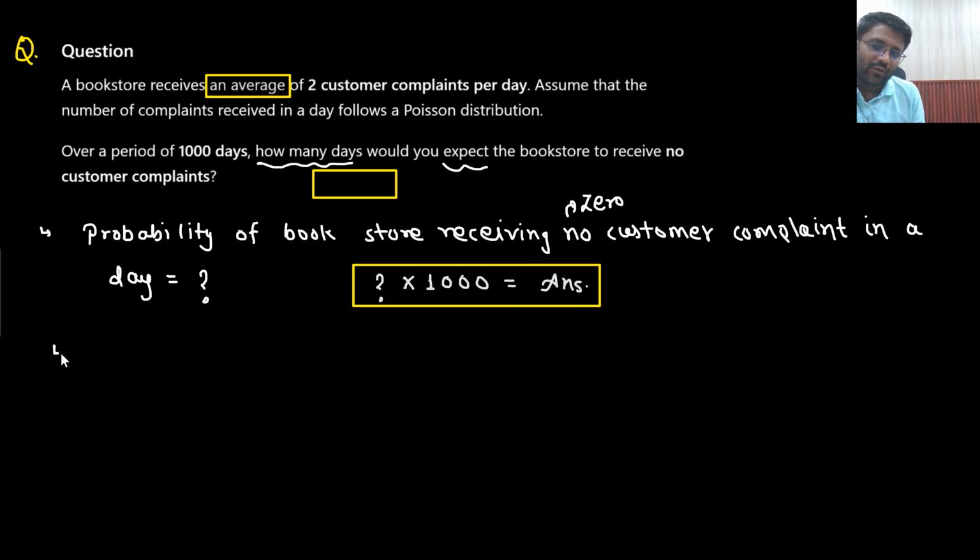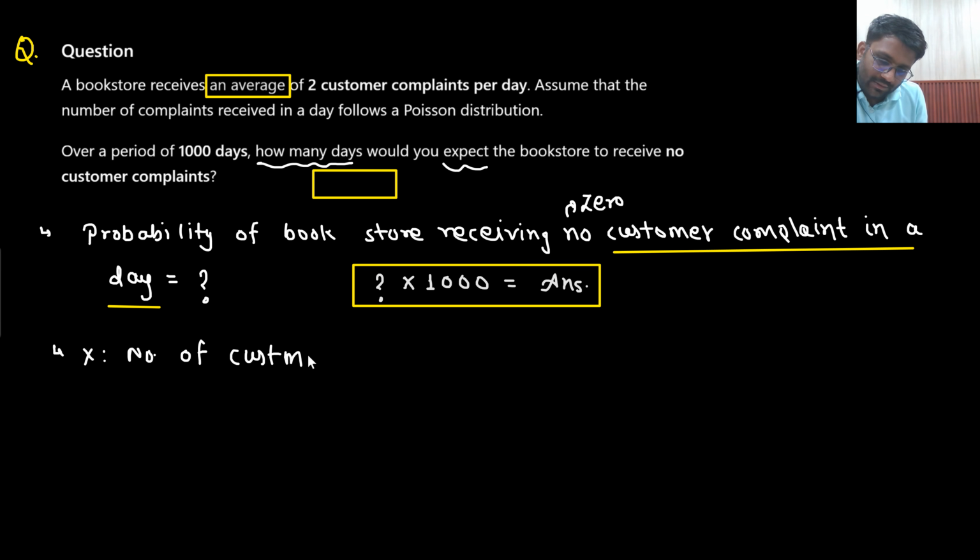What does that mean? What will be my random variable x? My random variable x would be the number of customer complaints received in a day.